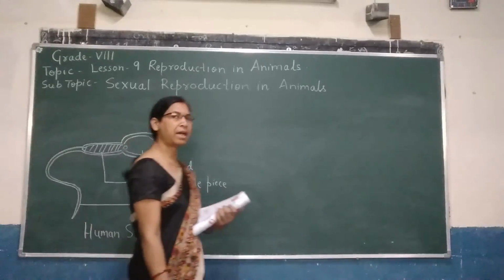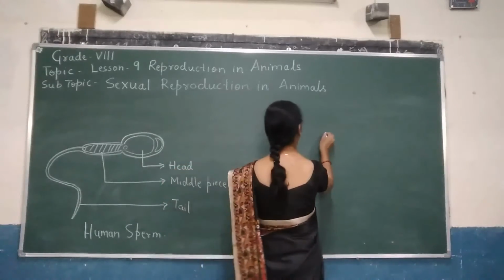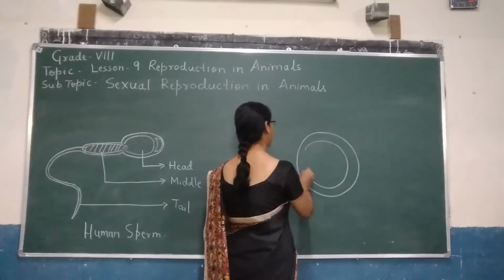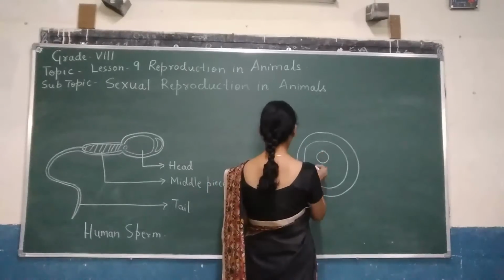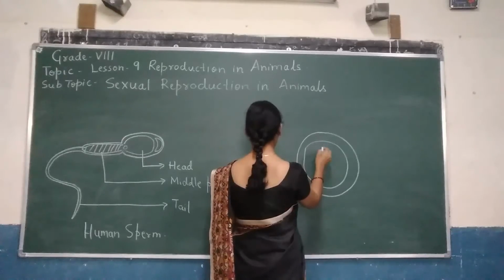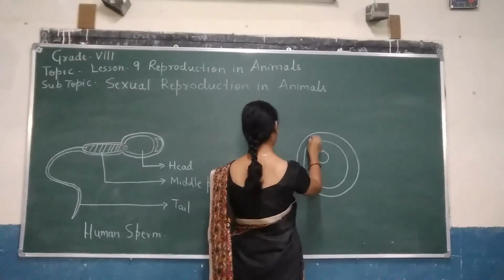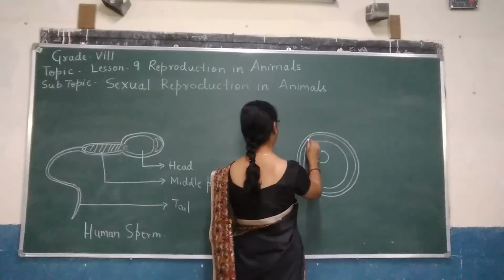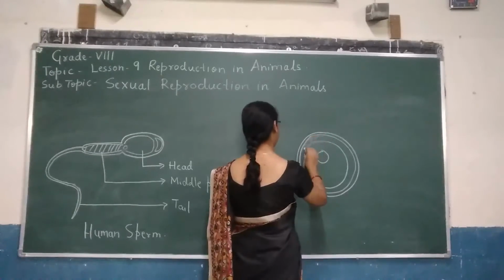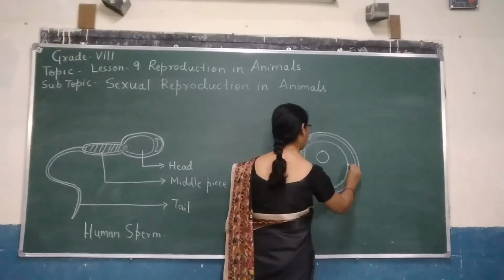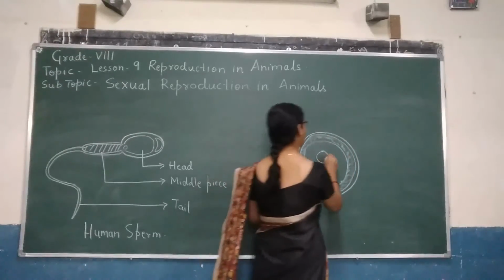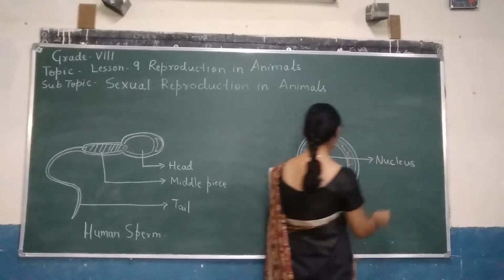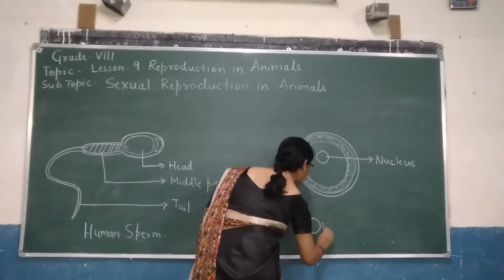Now let us try to draw the diagram for ovum. This part is called the nucleus of the egg, of the ovum. And this is ovum.